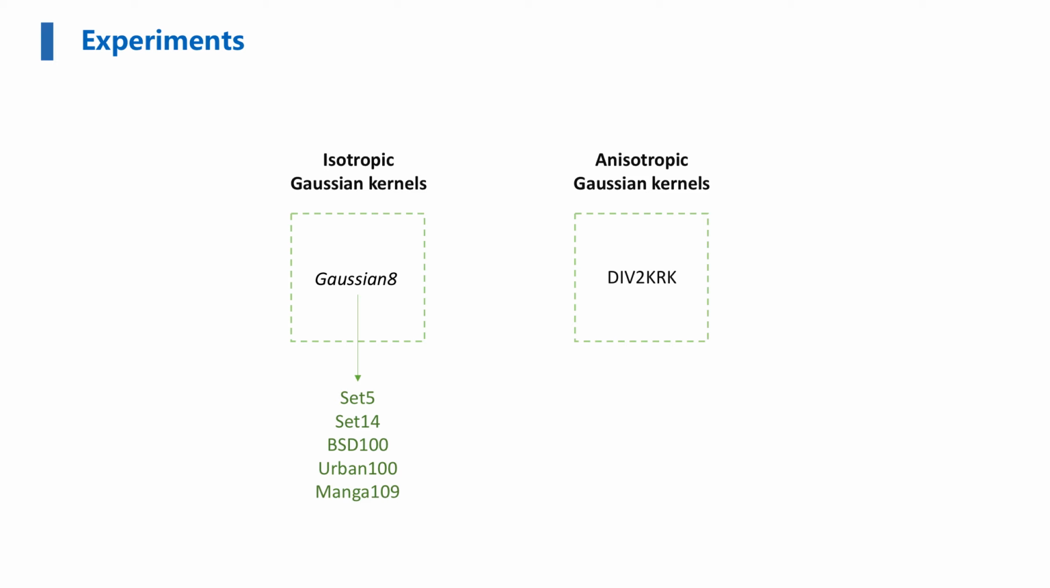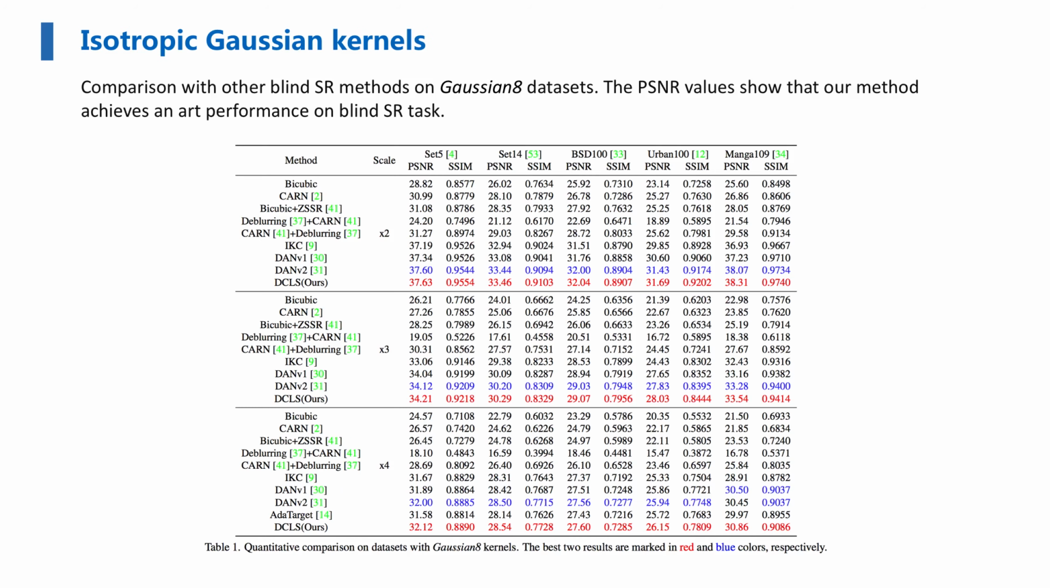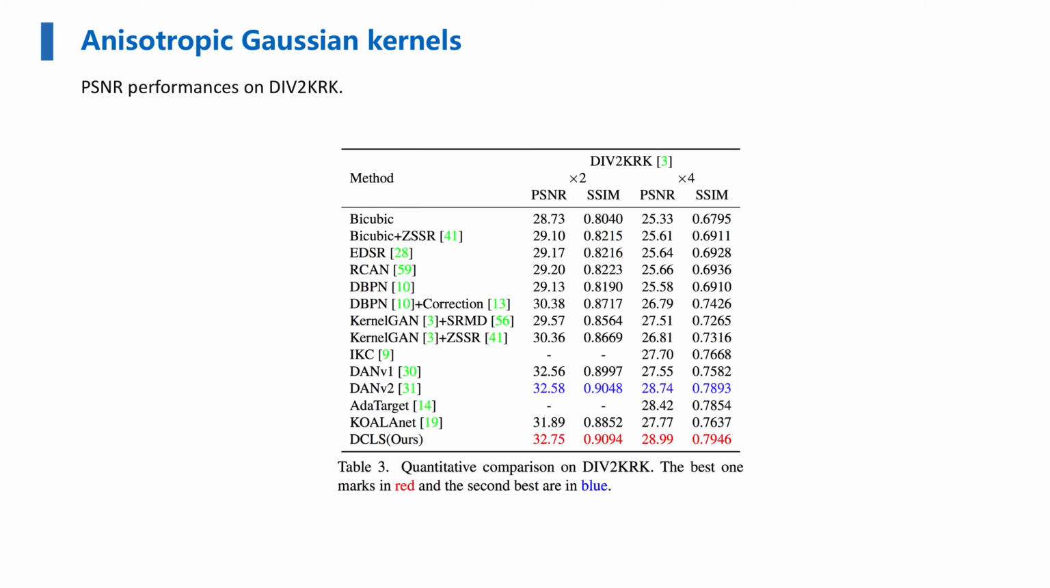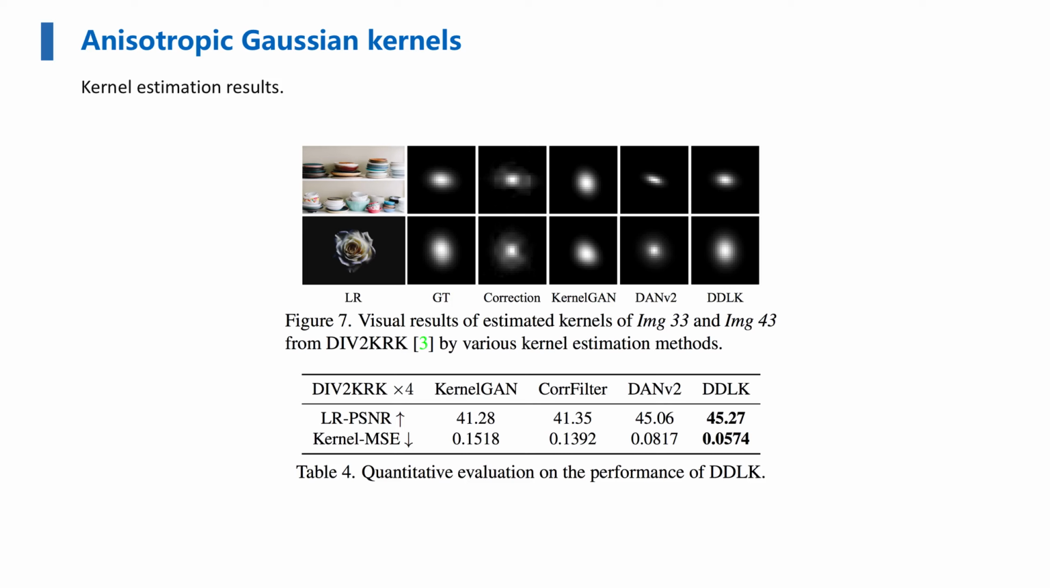In the experiments, we evaluate the proposed method on two public datasets, Gaussian 8 and DIV2KRK. For isotropic Gaussian kernels, our method achieves state-of-the-art performance in terms of PSNR. For anisotropic Gaussian kernels, we still achieve a new state-of-the-art performance on DIV2KRK. The results of estimated kernels also indicate the proposed DDLK is powerful in kernel estimation. Our estimated kernels are closer to the ground truth kernels.